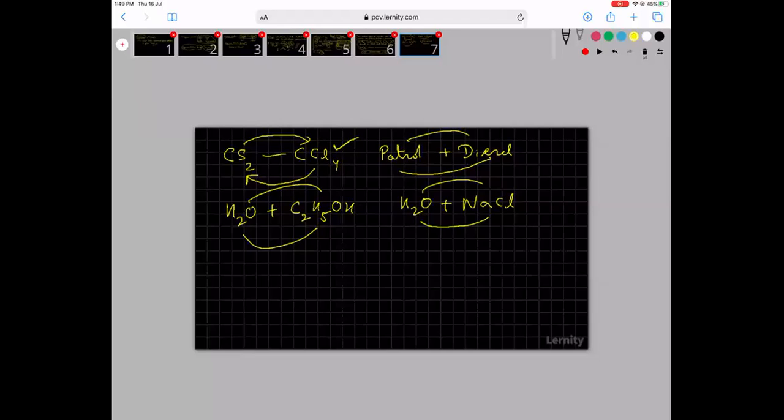This is covalent bonding, no polarity. Covalent bonding, no polarity. These two are hydrocarbons. They'll dissolve in each other. This H2O, NaCl, because this is electrovalent and this has slight electrovalent character. This is covalent, polar, covalent, polar. So these are different reasons why each one of them dissolves in the other.